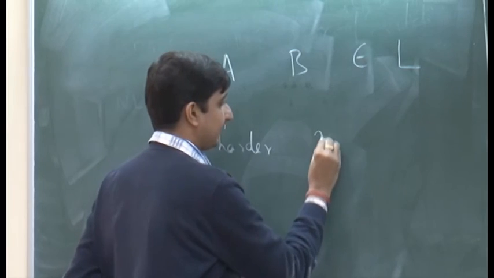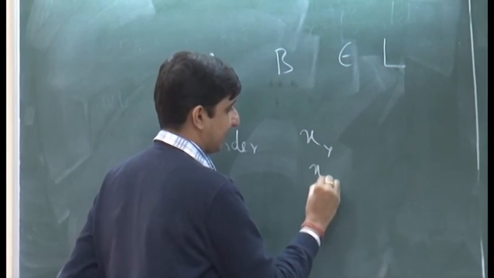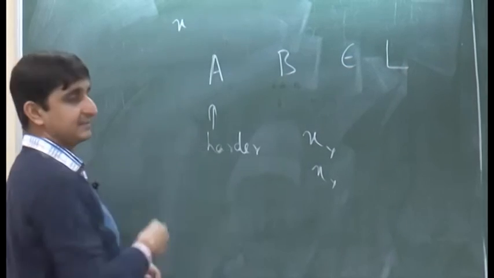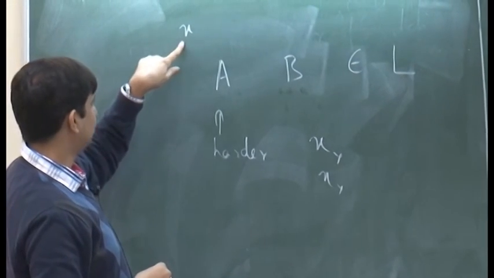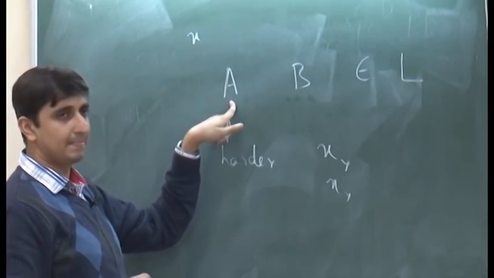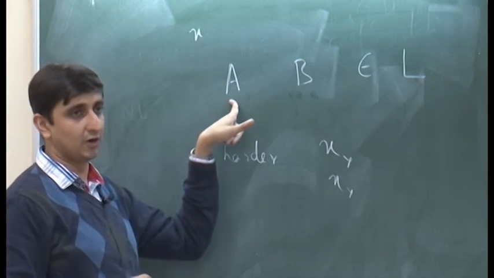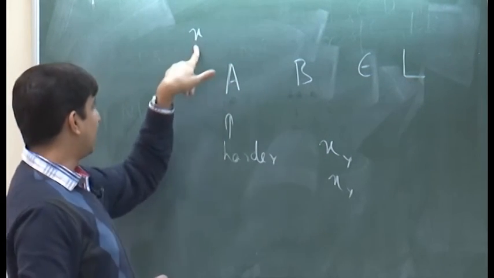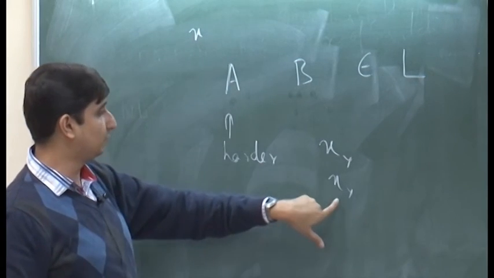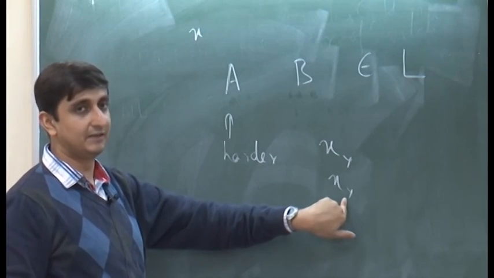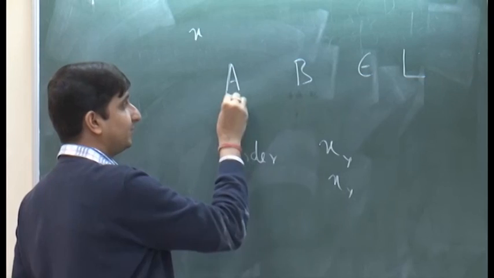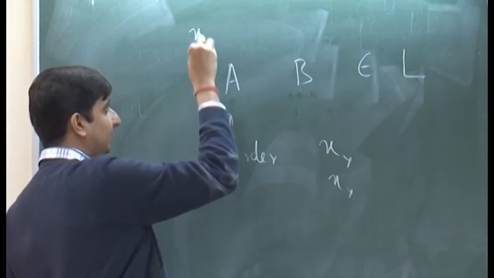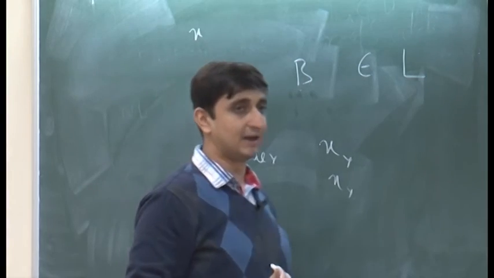Let us say I have some x yes and I have an x no. I take any string x and I just run the algorithm for A and solve whether x belongs to A or not. If x belongs to A, I will map it to x yes in B, and if x does not belong to A, I map it to x no which is in B. Since I had initially assumed that both these languages belong to L, the algorithm that I am running to check whether x belongs to A or not is a polynomial time algorithm.